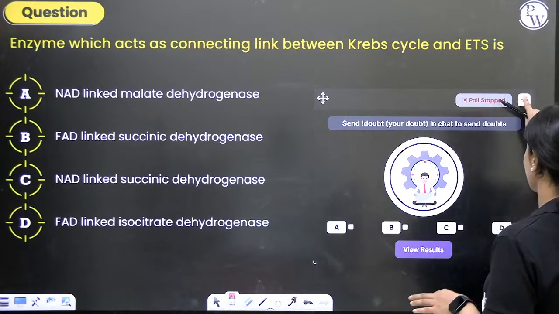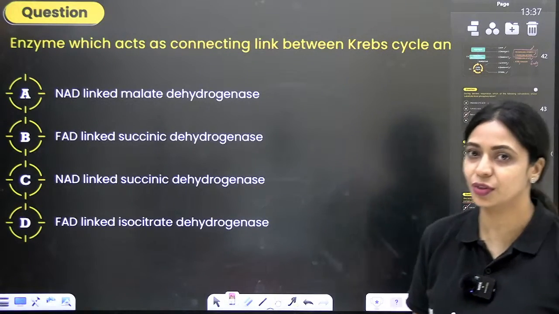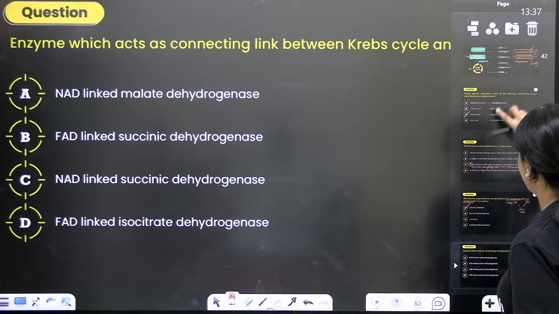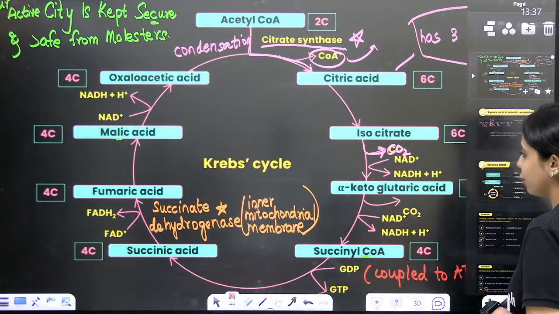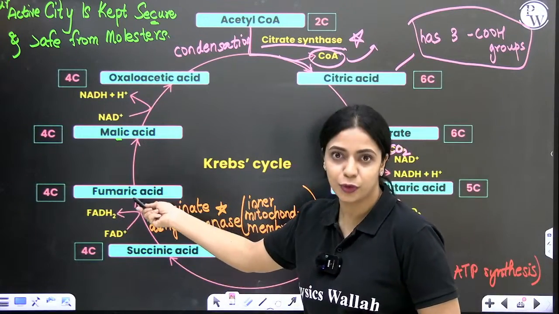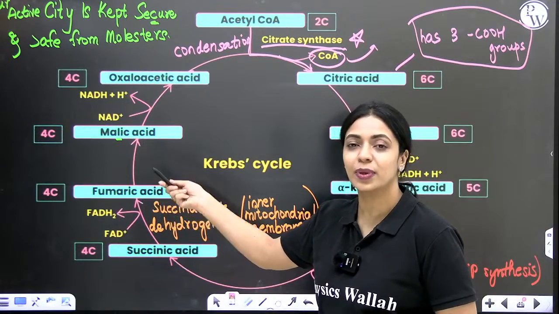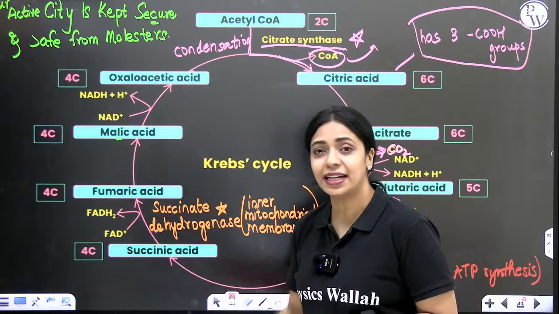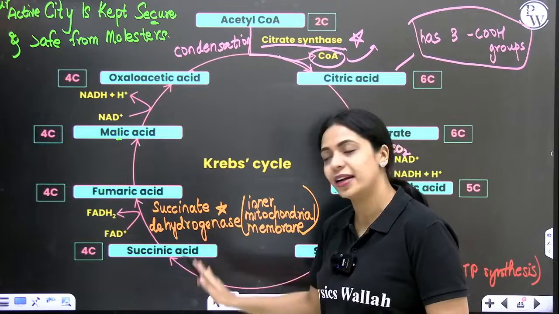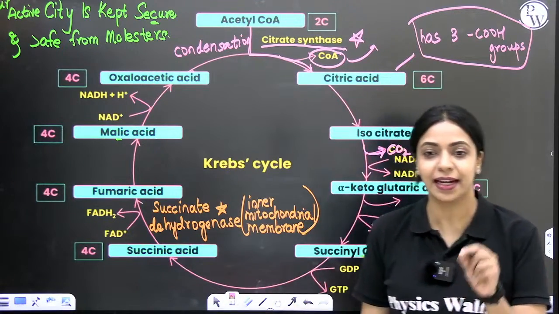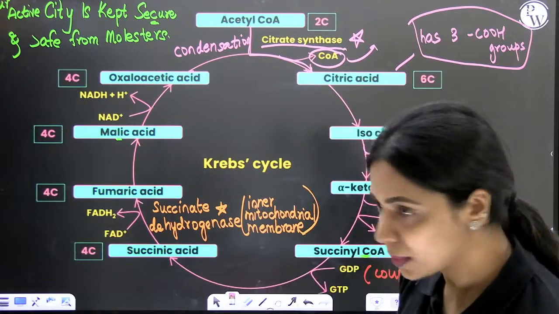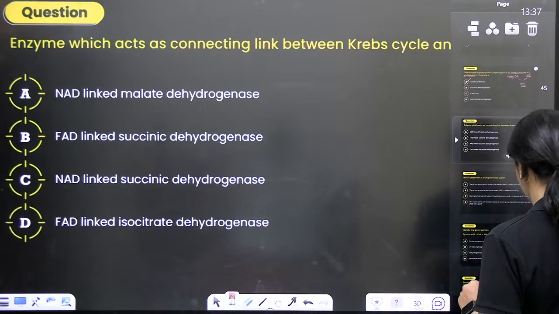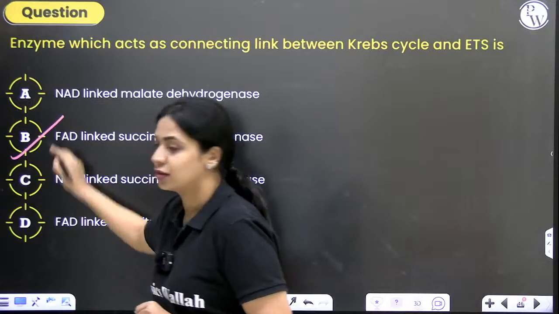What did I tell you when I spoke about succinate dehydrogenase? What does it do? It does two things, right? It will catalyze the oxidation of succinic acid to fumaric acid. Simultaneously, it will catalyze the reduction of FAD to FADH2. So, is it FAD linked or NAD linked? Of course, you got succinate dehydrogenase correct. But is it FAD linked or NAD linked? It's FAD linked, right? So, the correct answer to this question is option B, not option C.